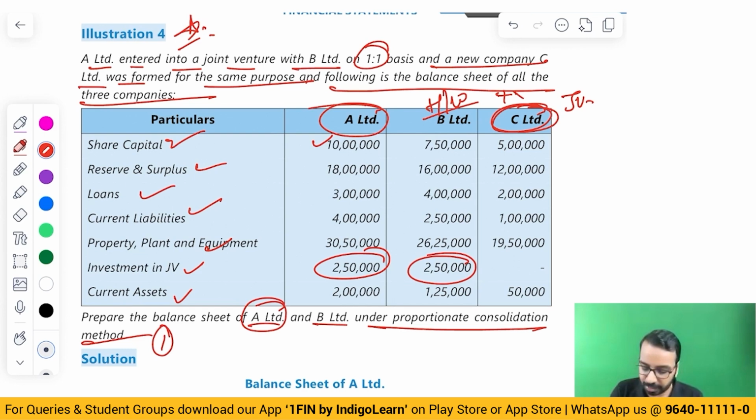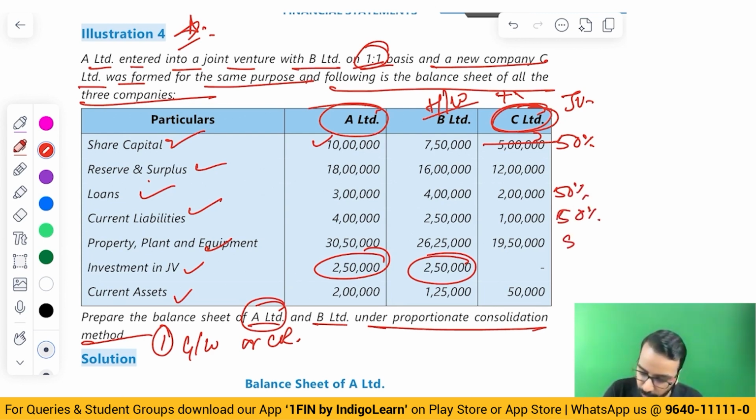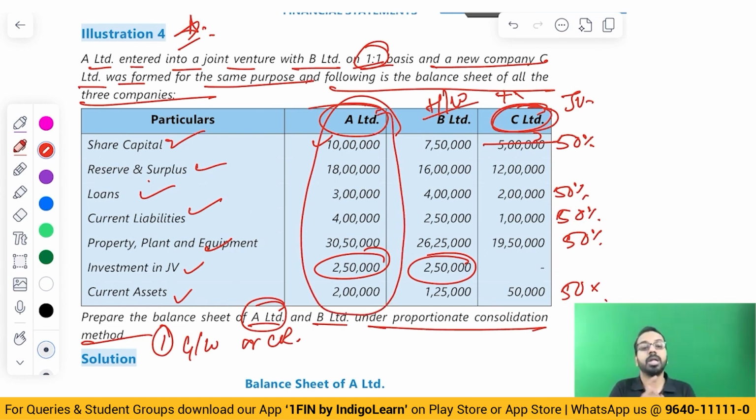So first, you will calculate goodwill or capital reserve, if any. Then, what is the share? 1:1. So you will take 50%, not of share capital, but 50% of your assets, loans, current liabilities, property, plant and equipment, and current assets. That you will add to A Limited. And whatever is the post-acquisition share in the reserves, that also you will add.